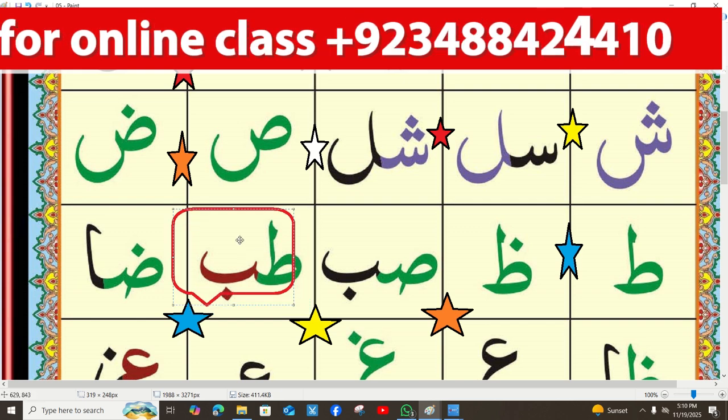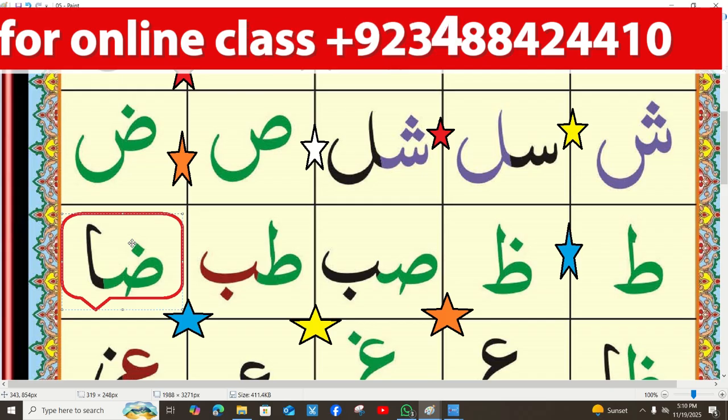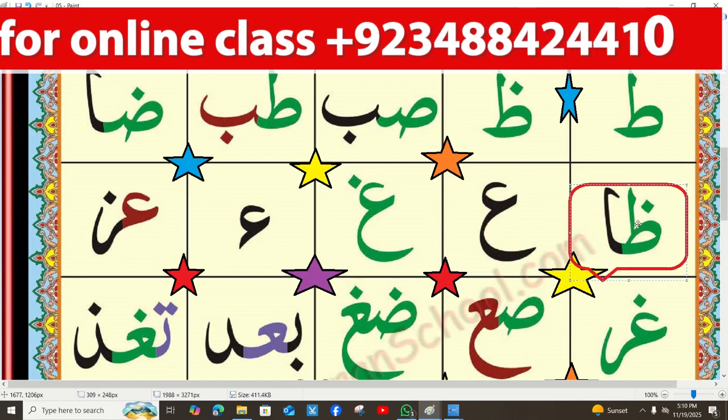Next one, Zwad Alif. The first letter, the green letter, is the Zwad letter, which has a bold sound, and the black letter is the Alif letter. Next one, Zwa Alif.